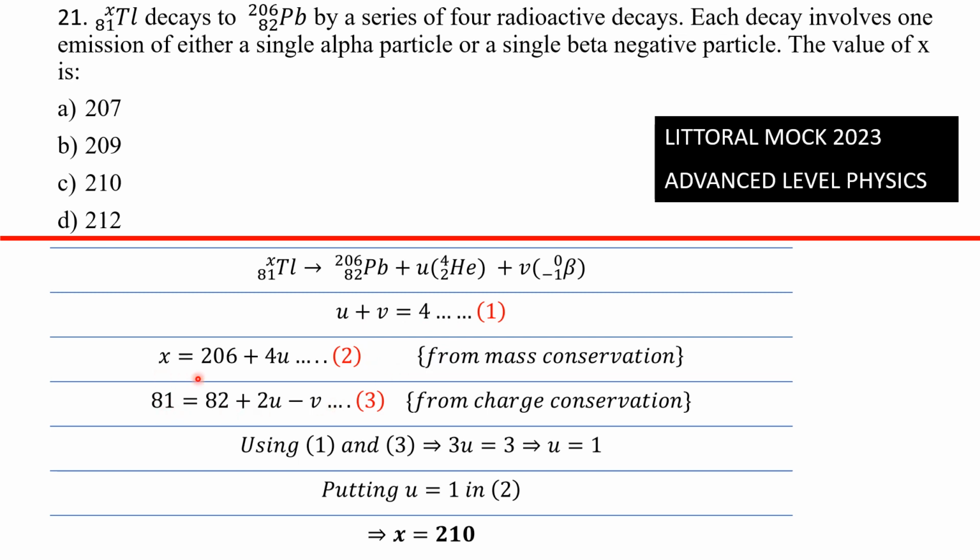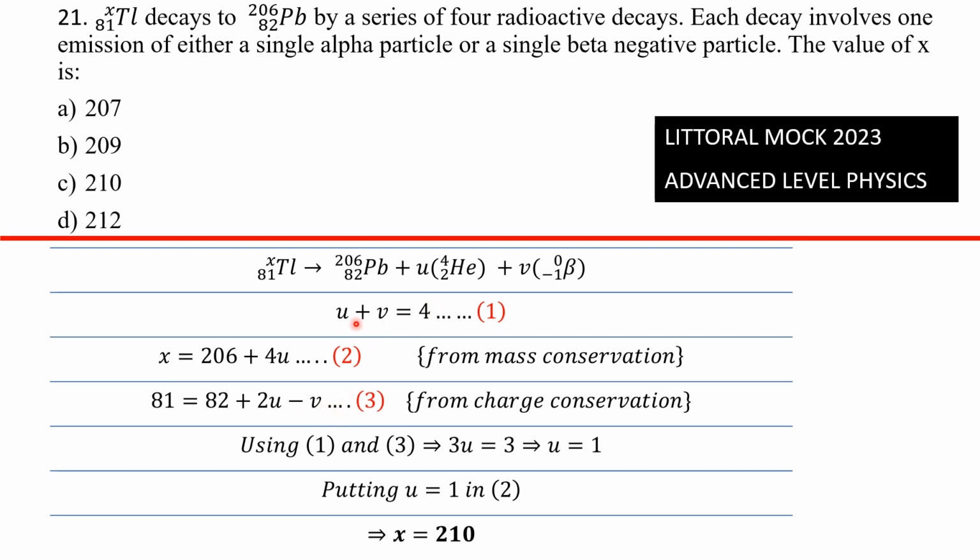And so you have X equals 206 plus 4U, this is mass conservation, plus V times 0, which is just 0. So you have equation 2 there. From charge conservation, 81 will be equal to 82 plus 2U minus V. That is from charge conservation, equation 3. So using 1 and 3, so this is our equation 1, this is our equation 3.